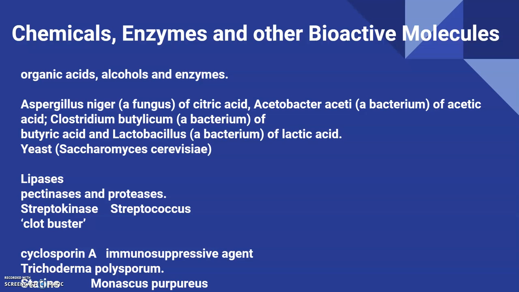Now, microbes are also used for the production of enzymes. Lipases are used in detergent formulations and are helpful in removing oily stains from the laundry. You must have noticed that bottled fruit juices brought from the market are clearer as compared to those made at home. This is because the bottled juices are clarified by using pectinases and proteases.